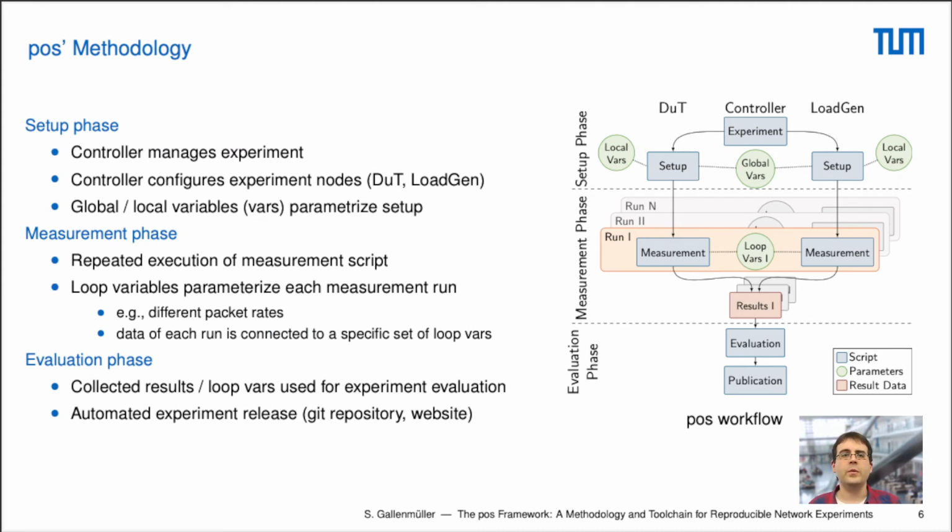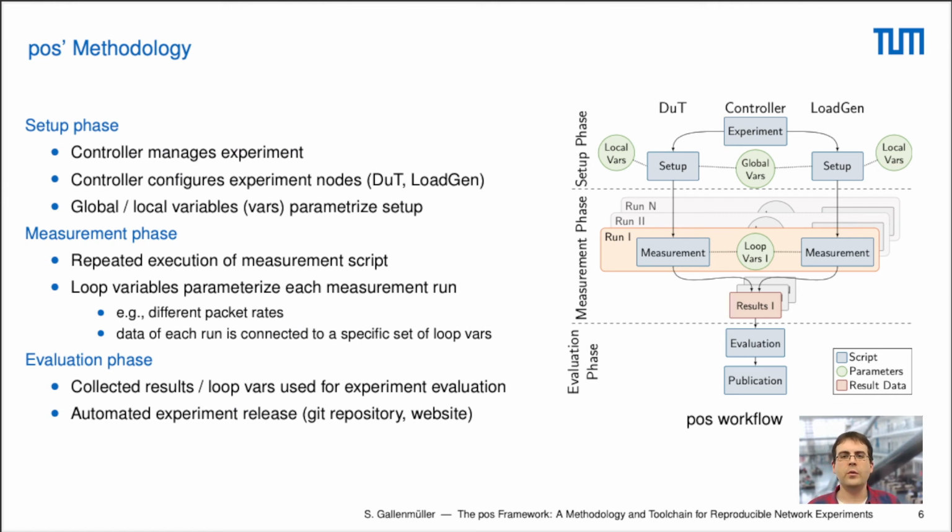For instance, if you want to measure for different packet rates, you define a list of different packet rates, and for each iteration of the measurement script, a different packet rate will be chosen. This has an important advantage. Now we know under which circumstances certain results were created, because the testbed knows the loop variables that were active at this point in time, and this can then be used for experiment evaluation.